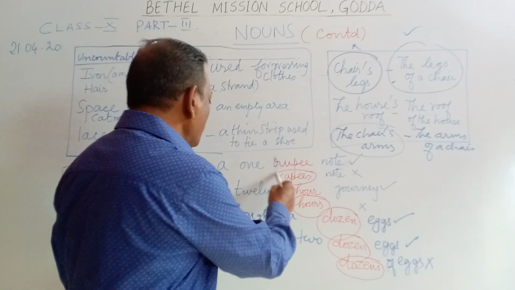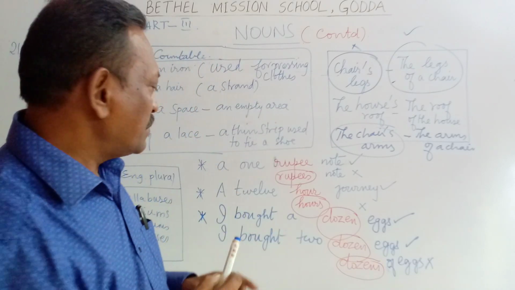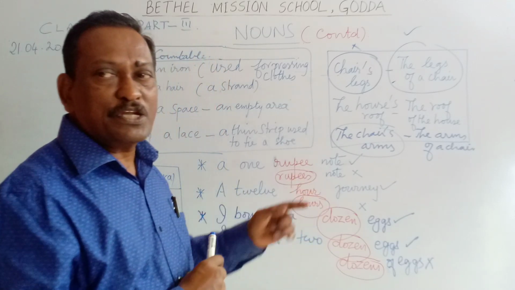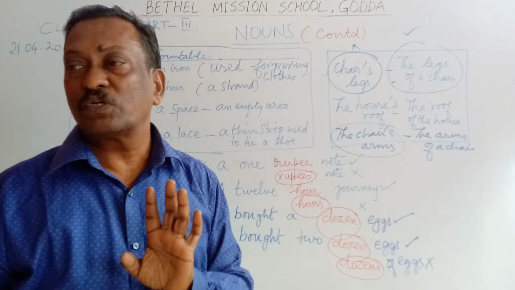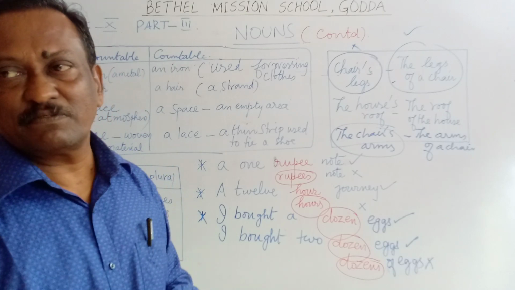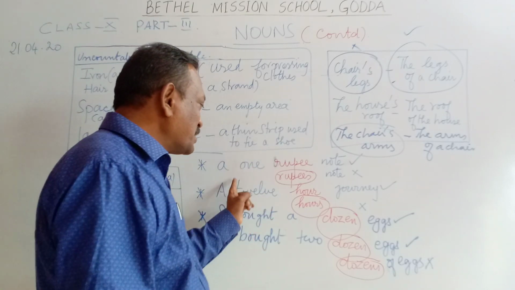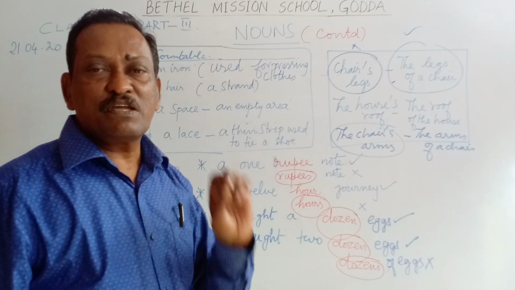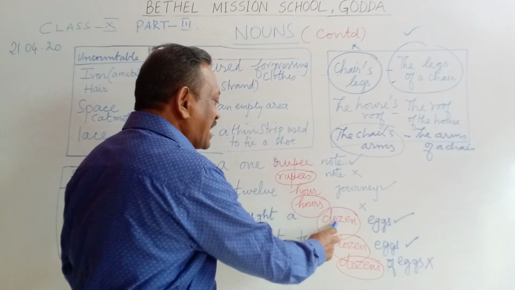Why? 12 is again a definite numeral adjective. Therefore, after the number adjective, the noun hour is used and hour will not take a plural form. A 12 hours journey is definitely wrong. The rule is, when you use a number adjective along with the noun, the noun remains singular. I bought a dozen eggs.